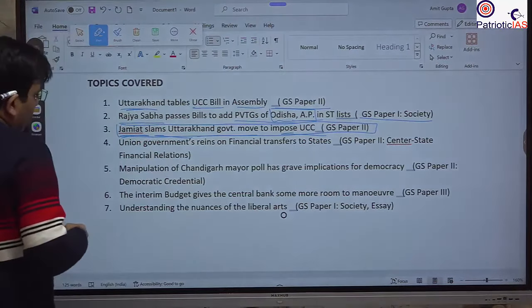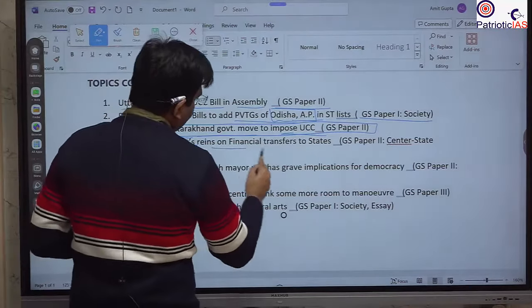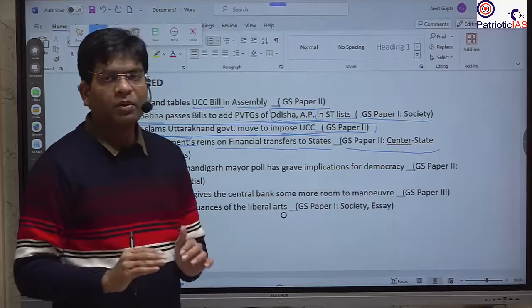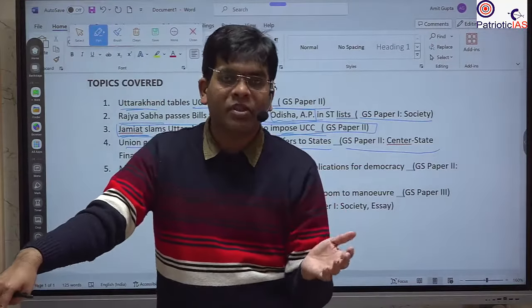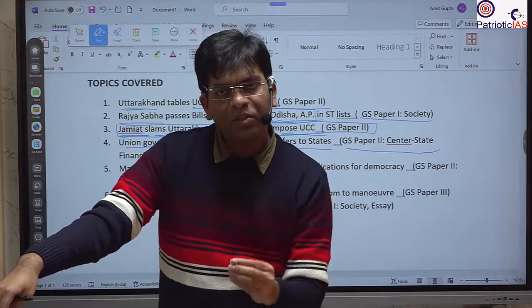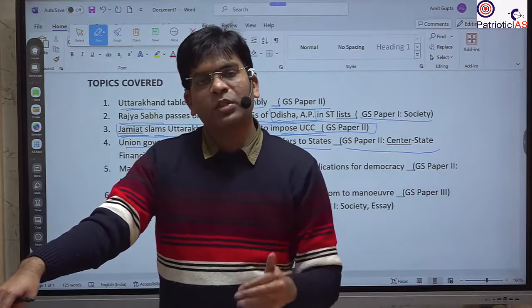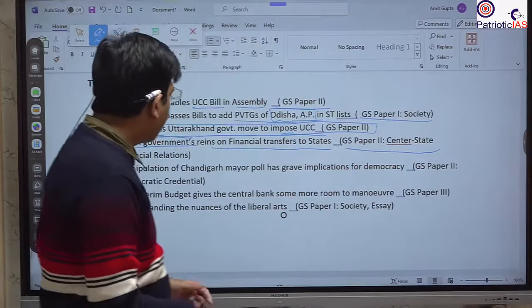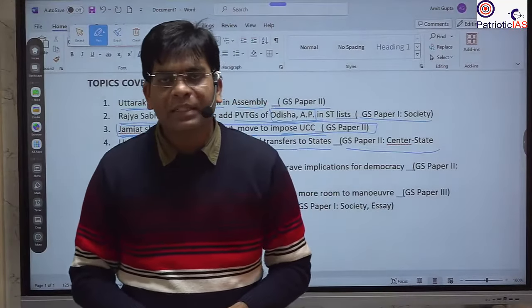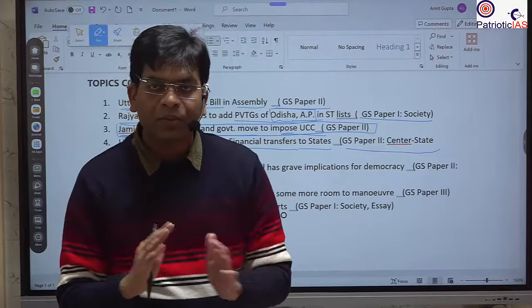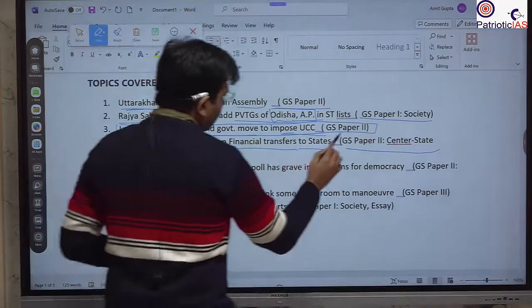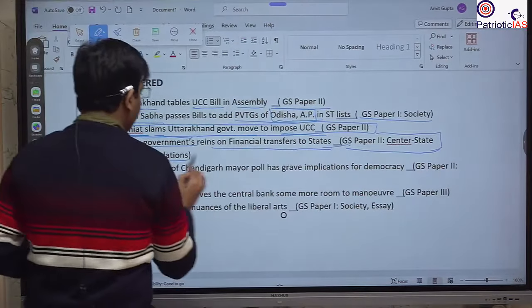Okay. Union government arranges financial transfers to the states. So this is talking about center-state relationship. Under that, it is talking about, as per the Finance Commission recommendation, what is the situation of the transfer and division of revenues from the Union to the states, and it also talks about centrally sponsored schemes and central sector schemes. So you should know the difference between these. We will study all this in a very comprehensive manner. This is with respect to the mains perspective, so a detailed analysis will be done for that.